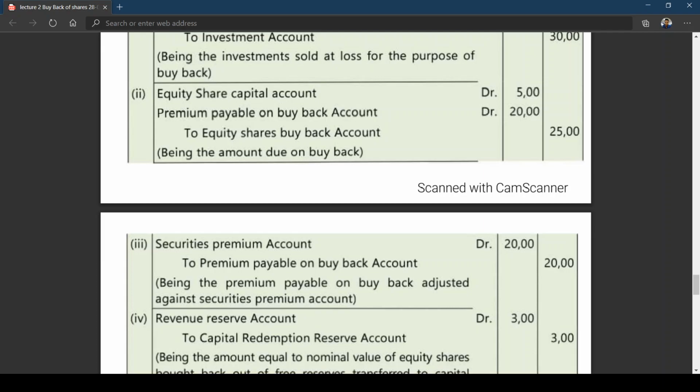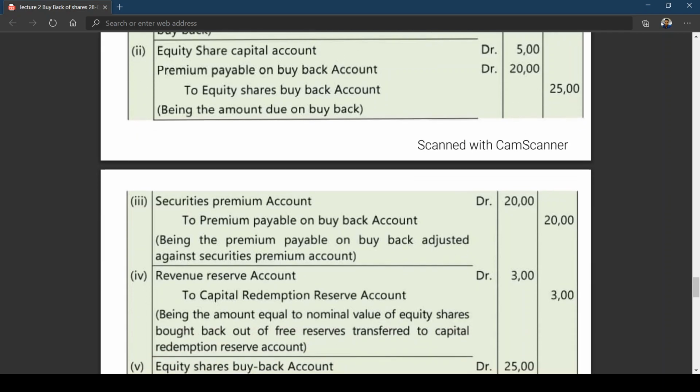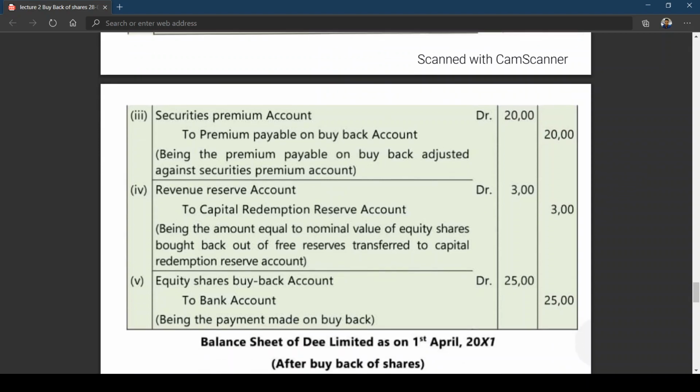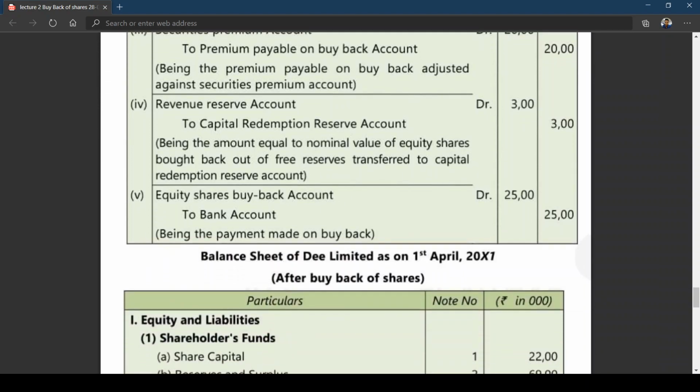But since the company went for issue of preference shares for the purpose of buyback for 2 lakhs, out of 5 lakhs, the amount to be transferred to CRR, nominal value of shares bought back, is 5 lakhs, whereas nominal value of fresh issue is 2 lakhs. Therefore, the difference of 3 lakhs is transferred to capital redemption reserve. Being the amount equal to nominal value of equity shares bought back out of free reserve transferred to CRR. And you know this entry, equity share buyback account Dr to bank account, you're getting 25 lakhs.